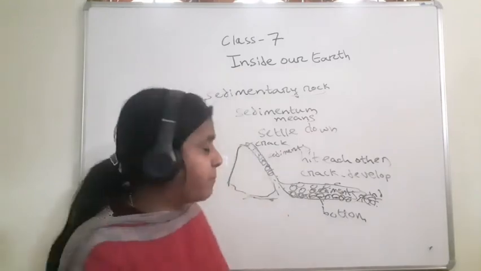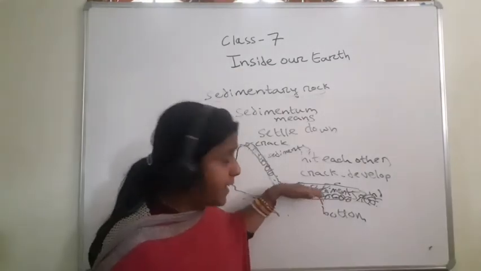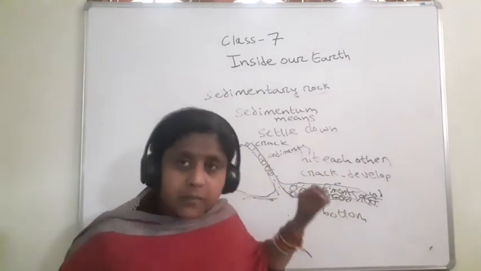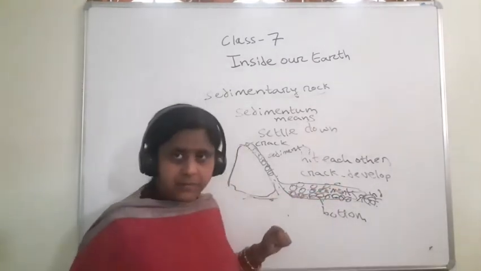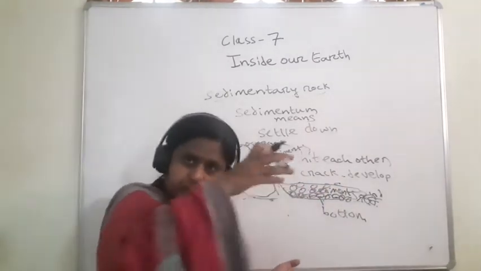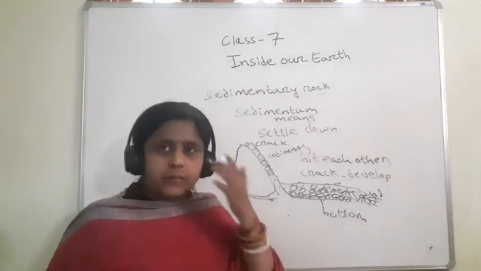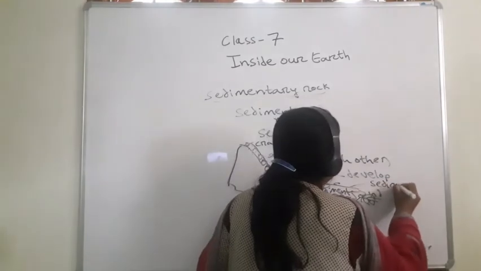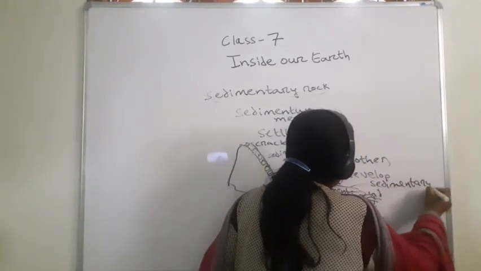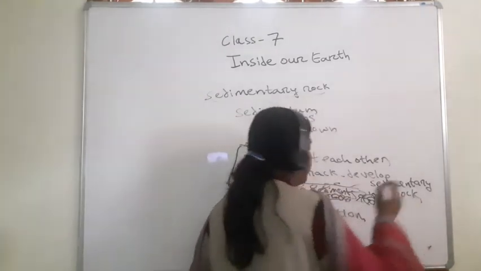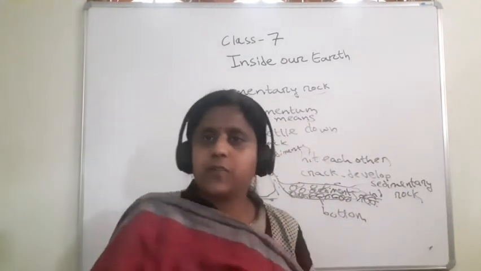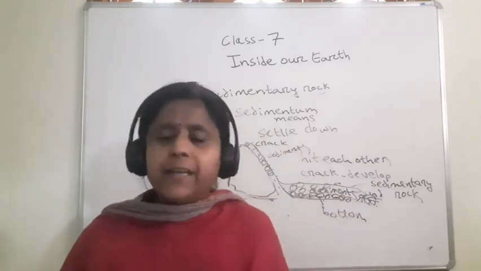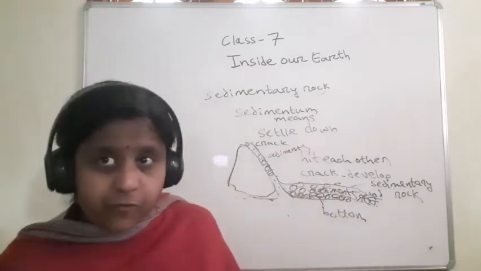Why is humus present, children? See, layers and layers of sediments are getting deposited. In between them, the small animals which die, their bodies are also compressed in the sediments, so it forms sedimentary rock. I think you have understood how sedimentary rock is formed. The animals which died near the river where the sediments were also get deposited and turn into humus, which is very fertile.